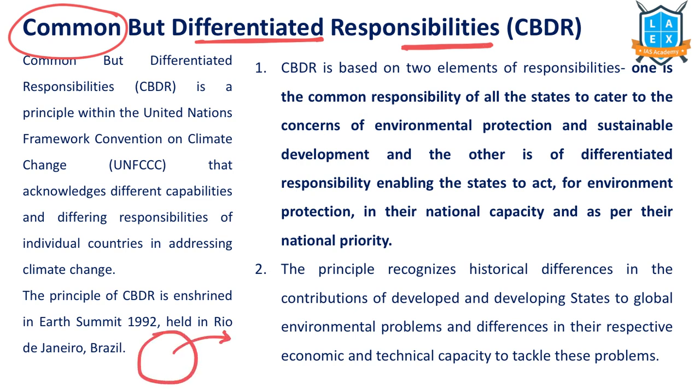They are the ones who contributed to the greenhouse gases initially. That's why, for their historical responsibility, they have to take more responsibility now. This principle is called common but differentiated responsibilities. In the prelims examination, they might give some question on this, because when we understand the Paris Agreement, we will understand how this principle is violated, right?